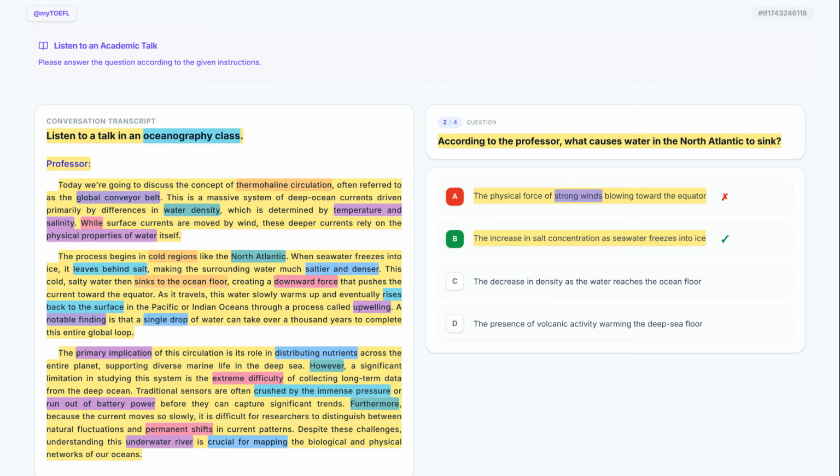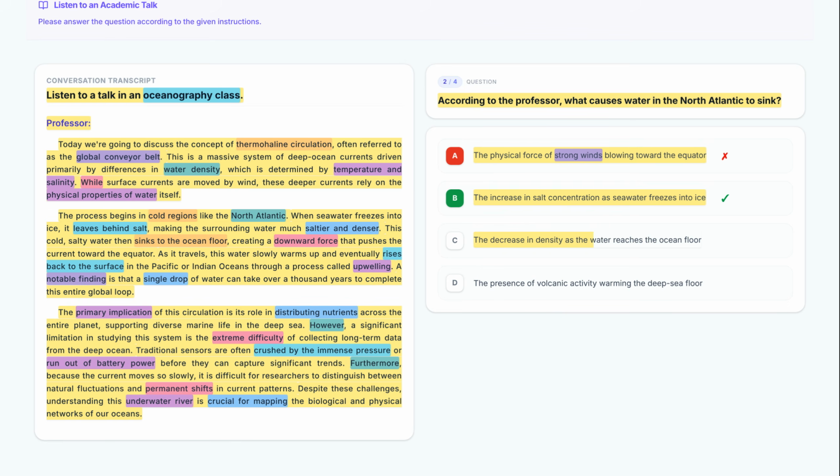Here is option C. Let's see if it fits. The decrease in density as the water reaches the ocean floor. Sinking is caused by an increase in density, not a decrease in density. This option contradicts the basic physics of the global conveyor belt described.